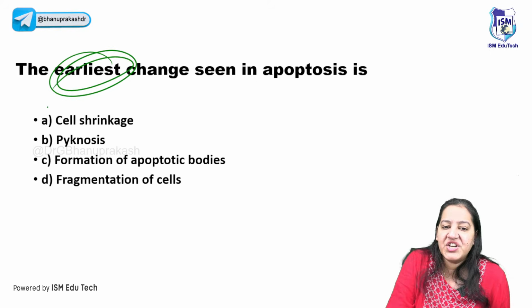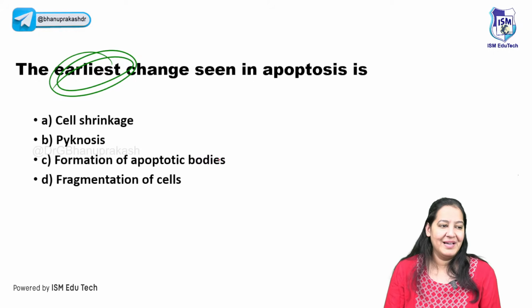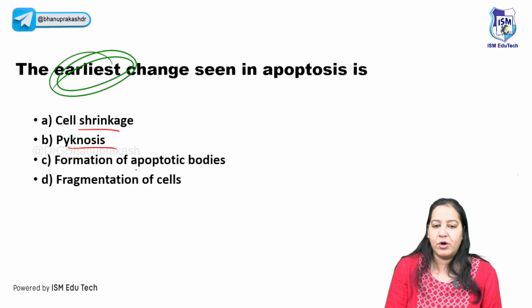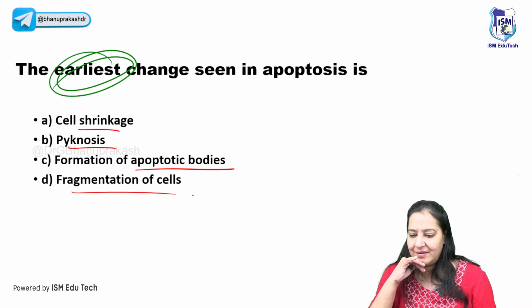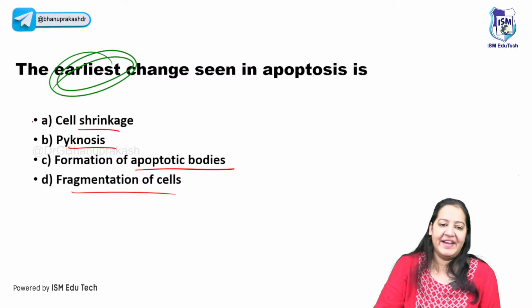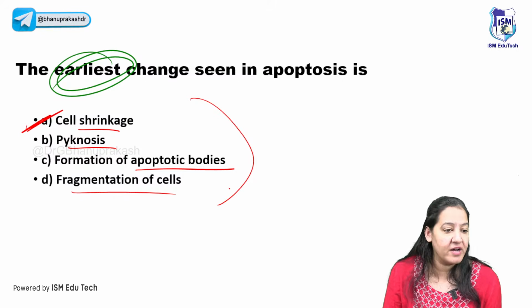What is the earliest change in apoptosis? Who will tell me the correct answer? The earliest one. Is it cell shrinkage or pycnosis or formation of apoptotic bodies or fragmentation of the cell? What is the earliest one? You all are right. Earliest one is the cell shrinkage. Can you arrange them in a sequence? Fastest finger first, KBC. Can you arrange them in a sequence from earlier to later?